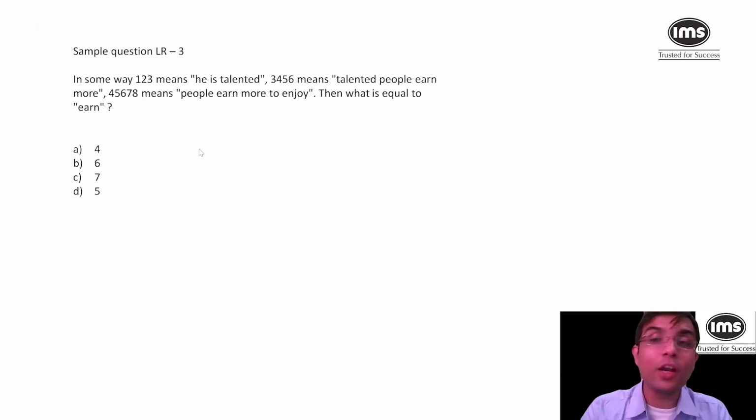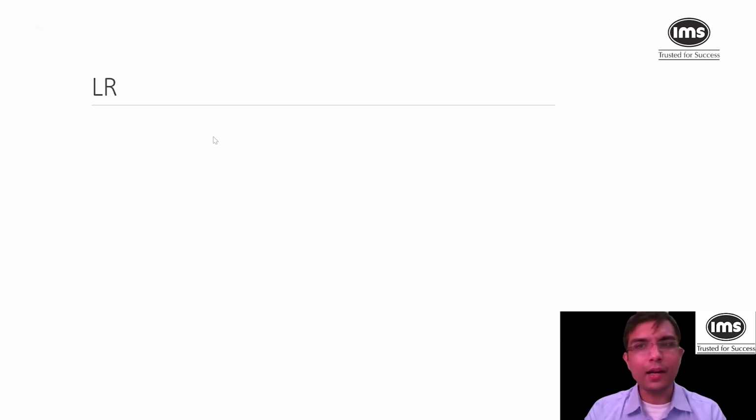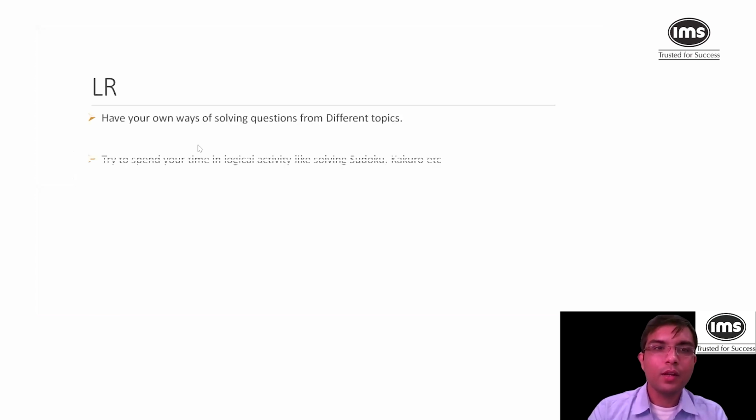Yes, if there would have been an option of cannot be determined, then this question would have been more difficult. But when there is a specific question and specific option, go with that only, right? Fine. So let's go ahead. For LR, what you need to do is have your own ways of solving questions of different topics.